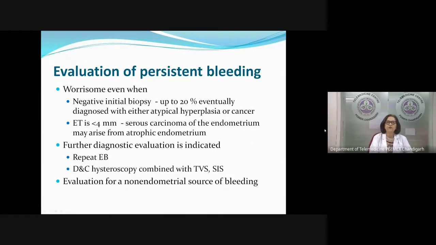So next, we can either repeat an endometrial biopsy, but I would prefer to do a D&C and hysteroscopy, and also to evaluate whether she is bleeding from some other site, maybe a non-endometrial source of bleeding. So persistent bleeding is something where you have to act. You can't let the patient go even when malignancy is excluded. And then according to our D&C report, sometimes repeat D&C also will not be very significant, but if she continues to bleed, then hysterectomy is a good choice in these patients who continue to bleed even in the postmenopausal period despite a normal report.